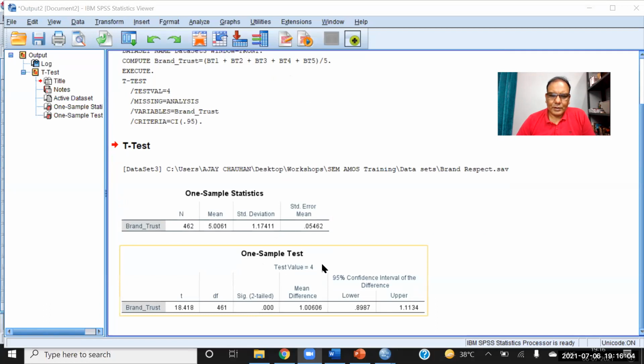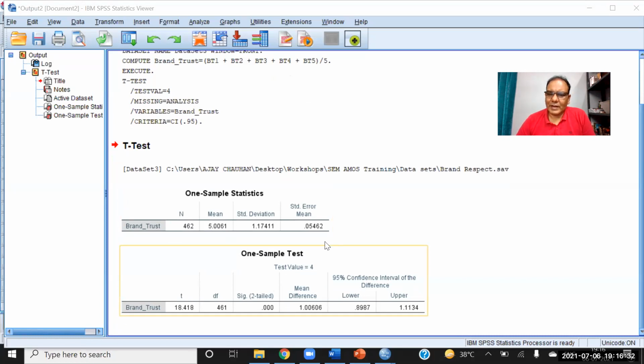the test value is 4, the neutral value, and the T statistic is 18.418, which is significantly higher than 1.96. So we compare T with 1.96. So it is much higher than 1.96, and the P value is less than 0.05, right?